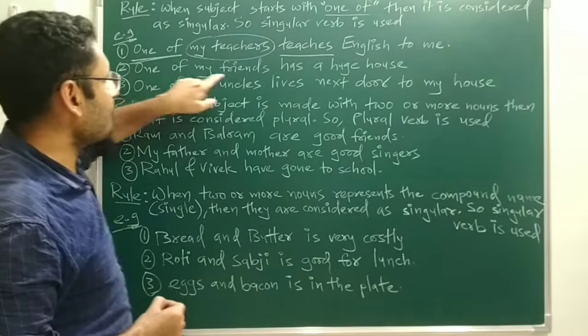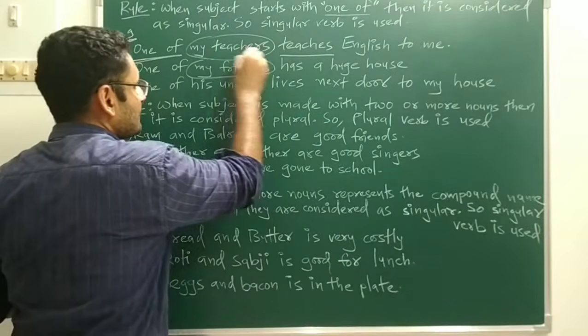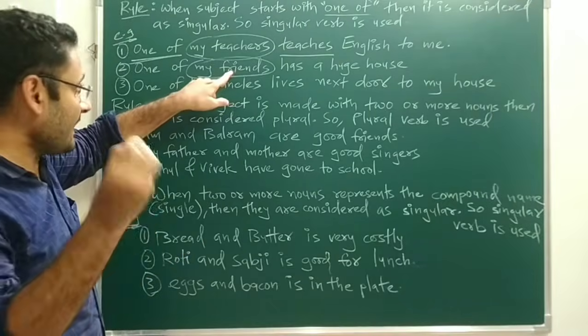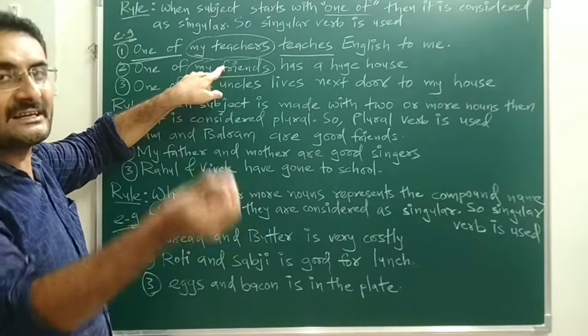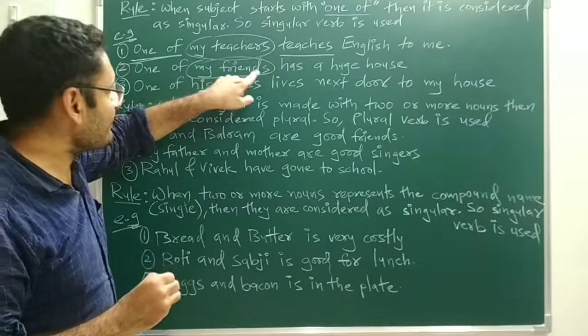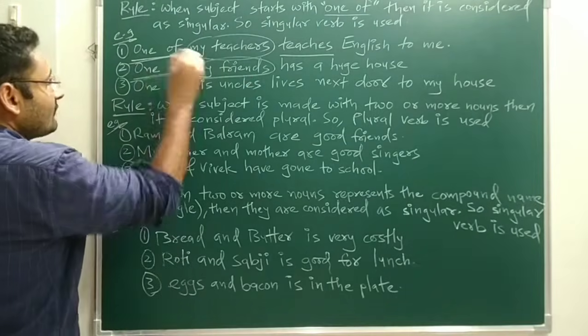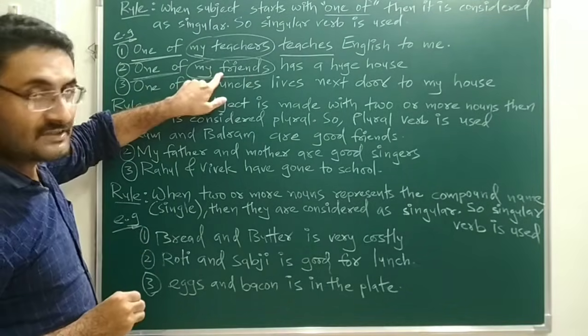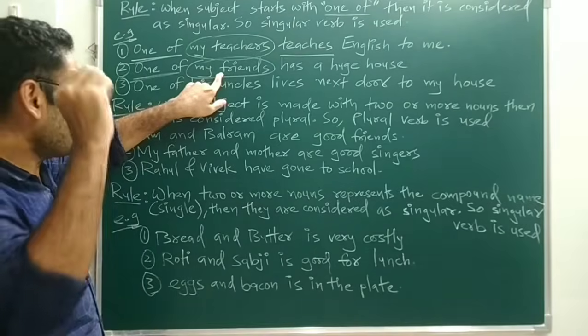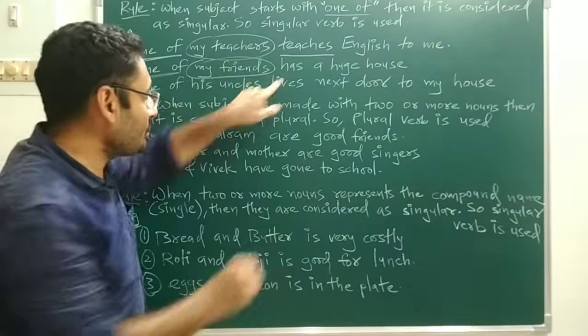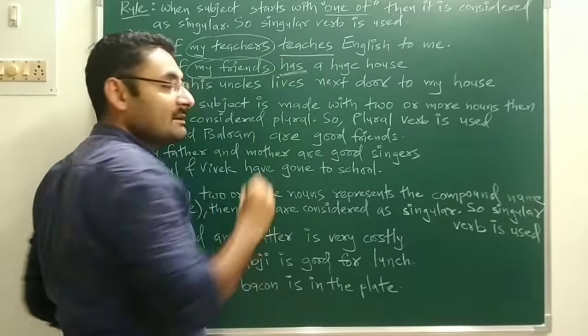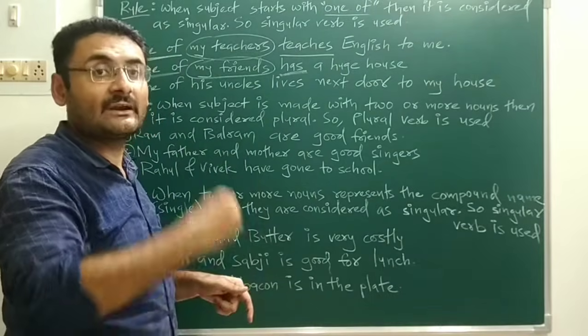Okay, next is one of my friends. Again, my friends is a plural subject, but actually it is not a plural subject, it is a singular subject. Why? Because before that subject, the words one of are used, so that subject is considered as singular. And with that singular subject, singular verb is there. Singular verb means what? Has. Plural verb means what? Have.